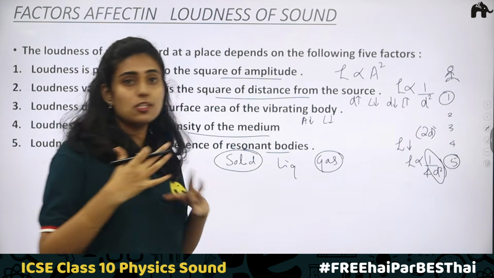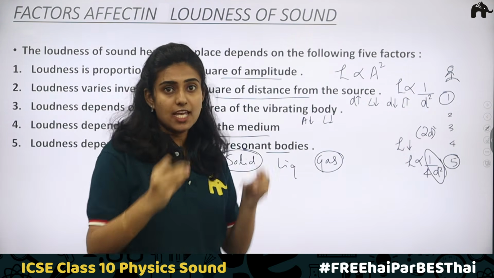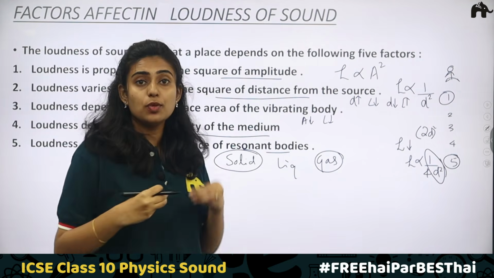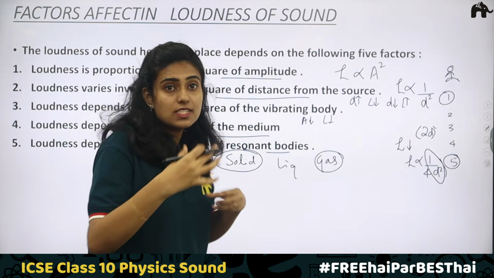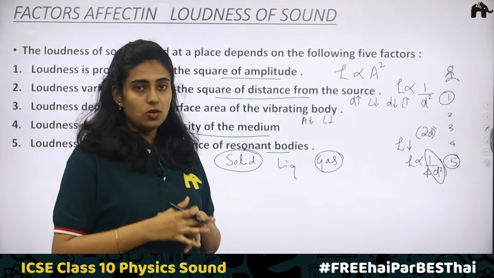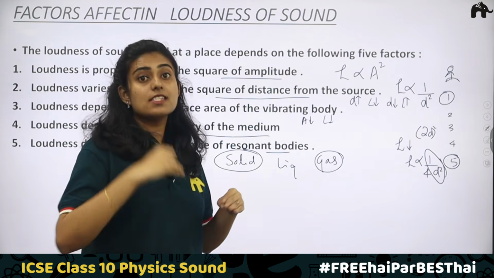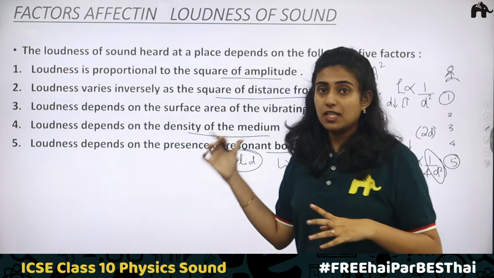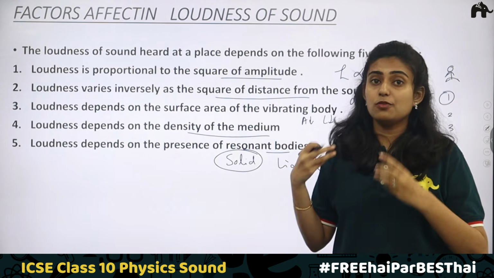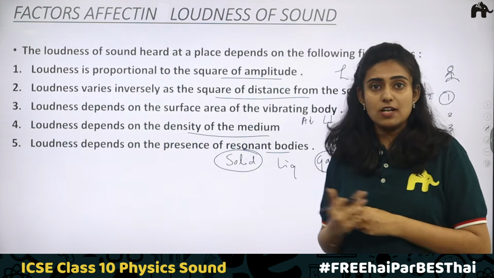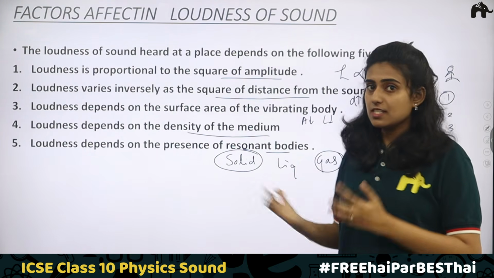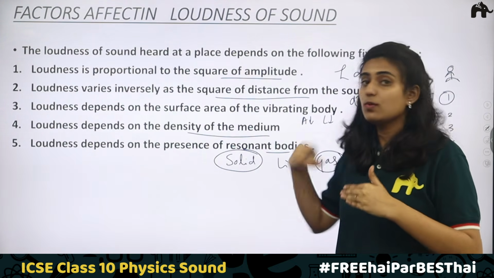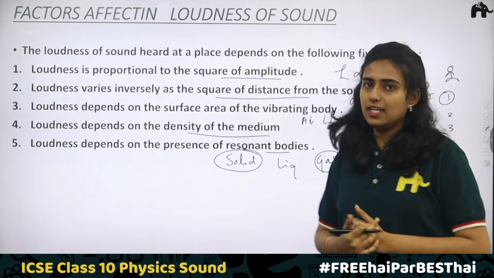If you have taken the case of pendulum A and B of the same length, what is happening? They will be vibrating with the same amplitude, that is, the frequency will match the natural frequency. And then what happens? The sound heard will be louder. So if you have resonant bodies, because the frequency of forced vibrations matches the natural frequency, resonance is created and the voice will increase, that is, the loudness will increase.